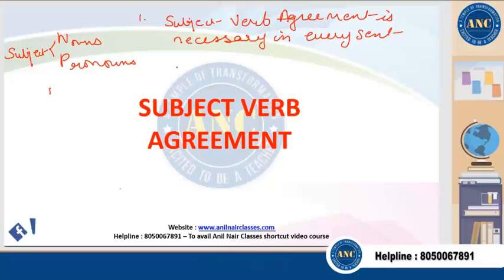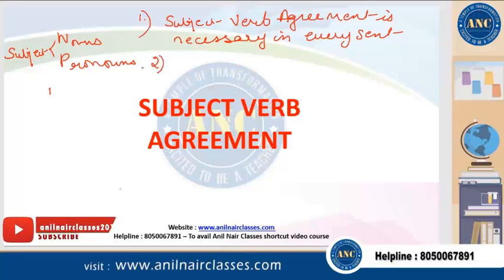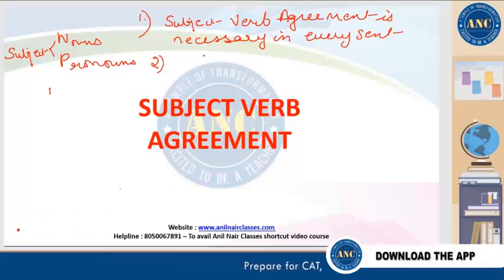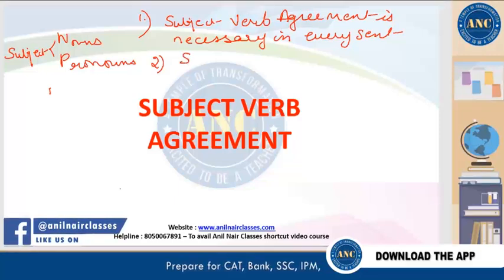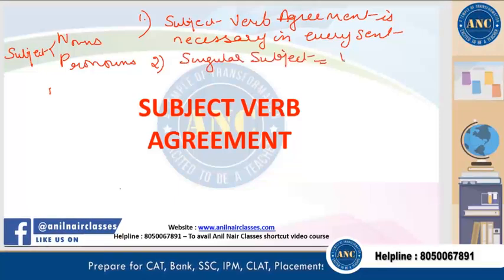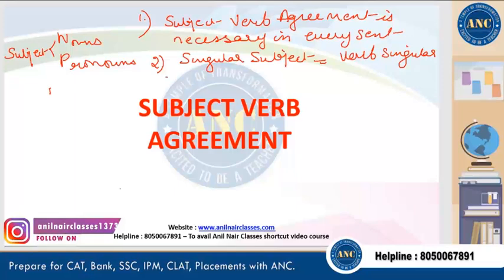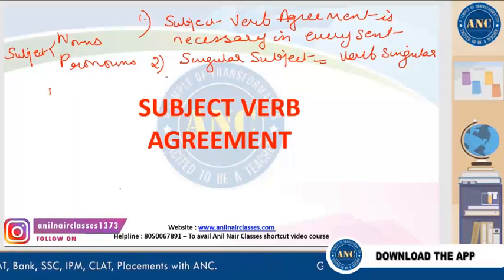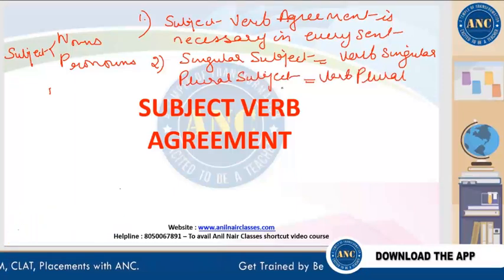I'm just revising what we have done till now: if you have a singular subject, the verb will be singular. If you have a plural subject, the verb will be plural. This is what we have done.